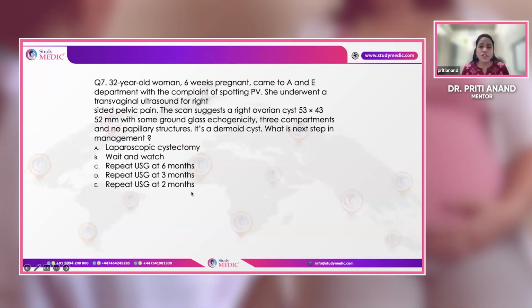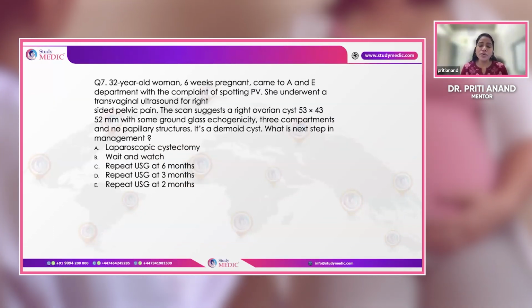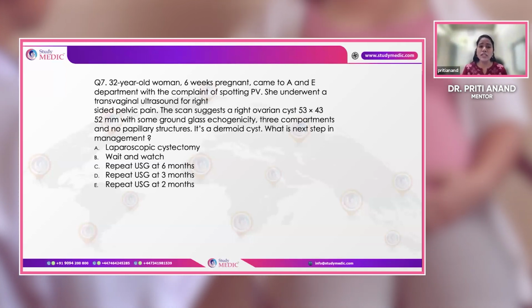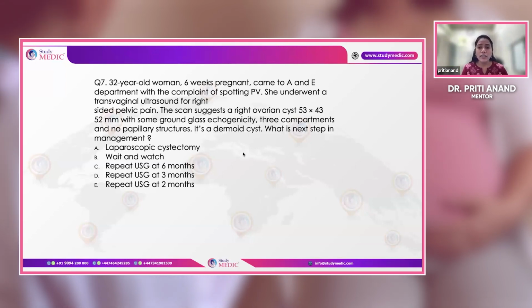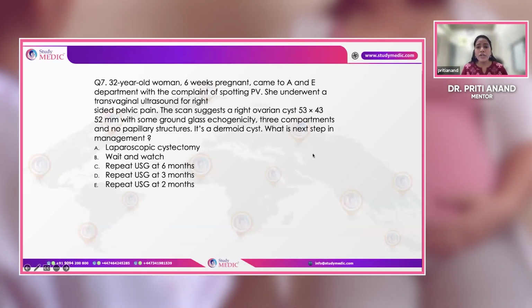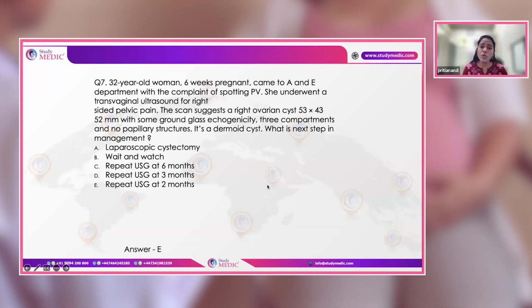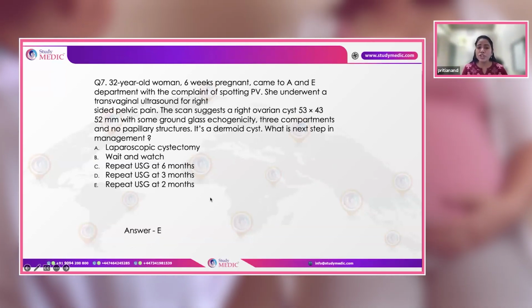This is a 32-year-old, 6 weeks pregnant patient who has an ovarian mass giving a ground glass echogenicity. Might be it is an endometrioma. They are saying that it is a dermoid. So what is the next step in our management? Usually for patients in pregnancy, it's a repeat scan in 2 months which needs to be done.